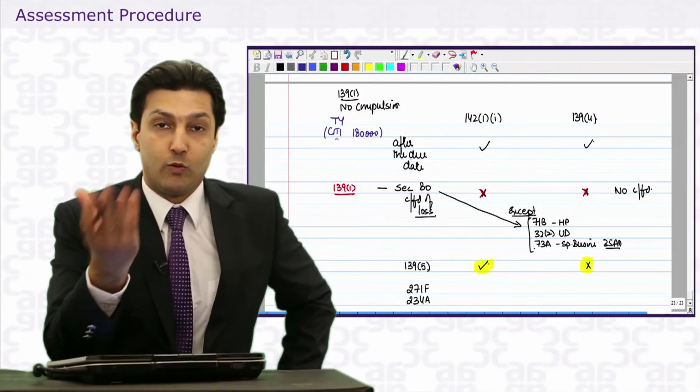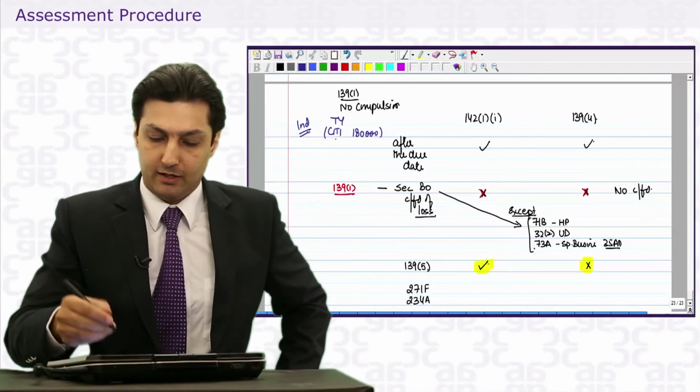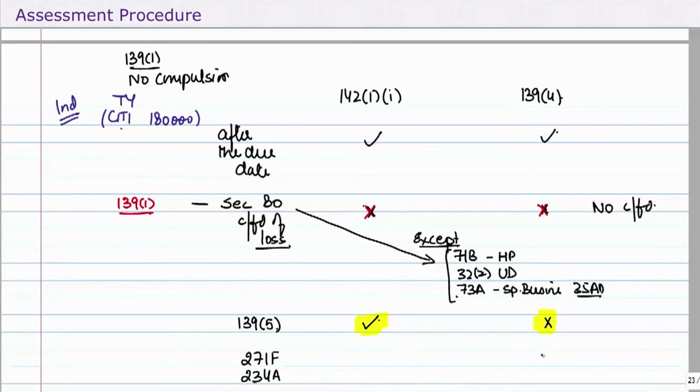Now, I do not require to file. Being an individual, I am not compulsorily required to file a return. But if I do file a belated return, in this case obviously no penalty is leviable because I am not compulsorily required to file a return. There will be no interest because remember, interest is based on tax. And when there is no tax, there is no interest. Similarly, there will be no penalty or interest here.